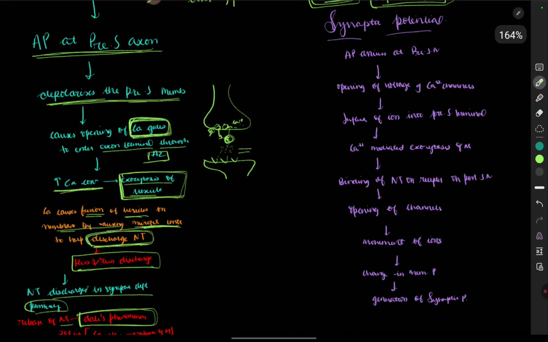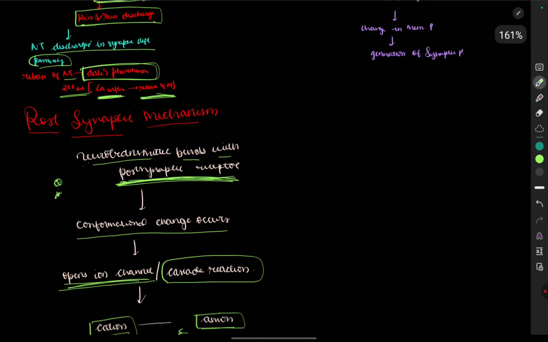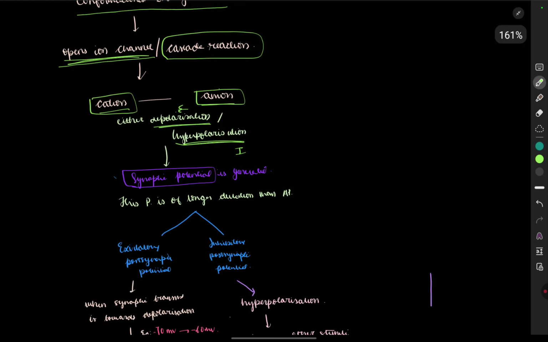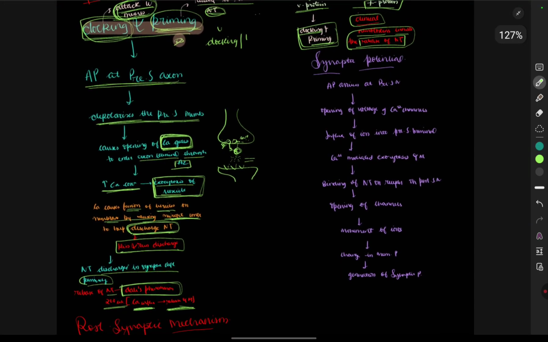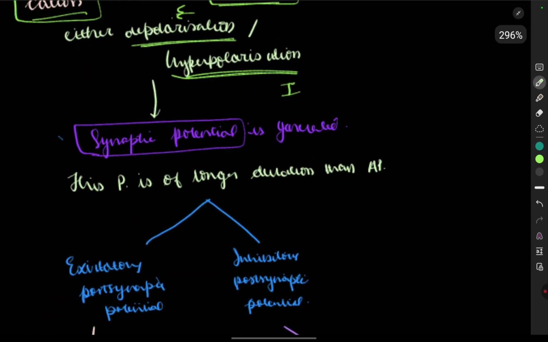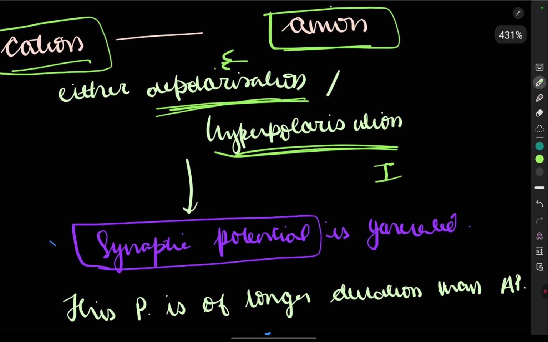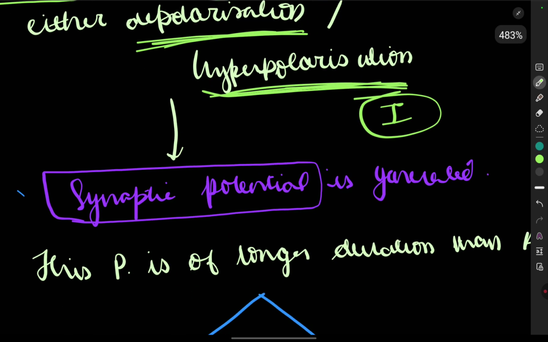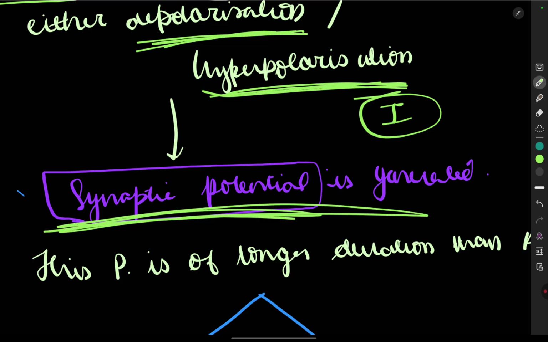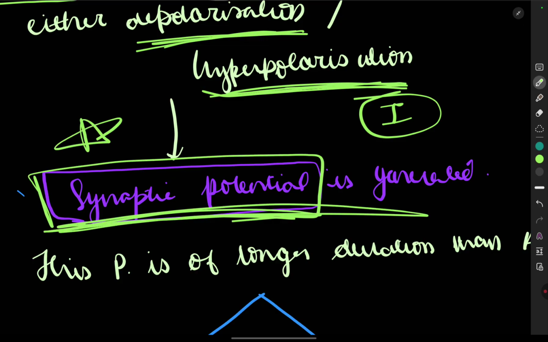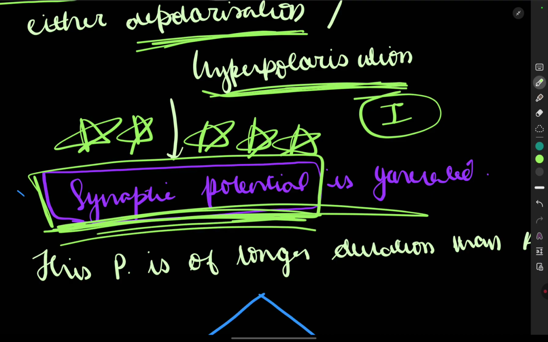Now this is done. The postsynaptic mechanism is also done. Now we are going to see what the synaptic potential is. When either depolarization or hyperpolarization occurs, depolarization causes excitation and hyperpolarization causes inhibition. So the synaptic potential is generated. This is a very important topic. Add stars in your notebook as well as in your textbook, or take a screenshot. Synaptic potential is generated due to depolarization or hyperpolarization.